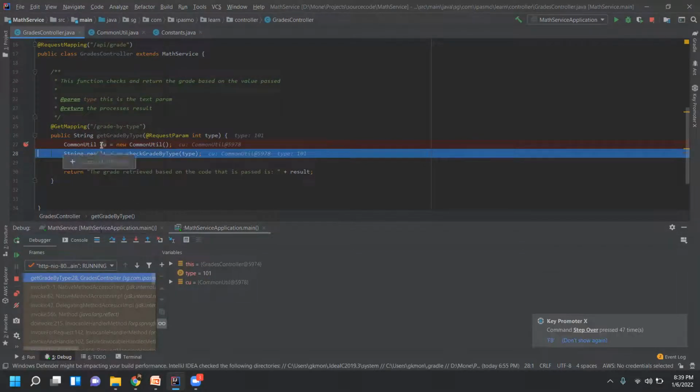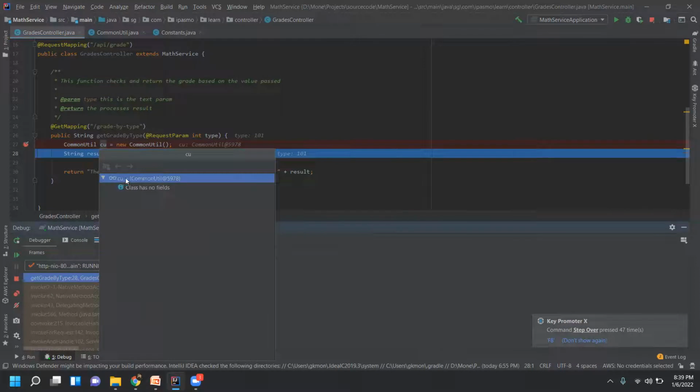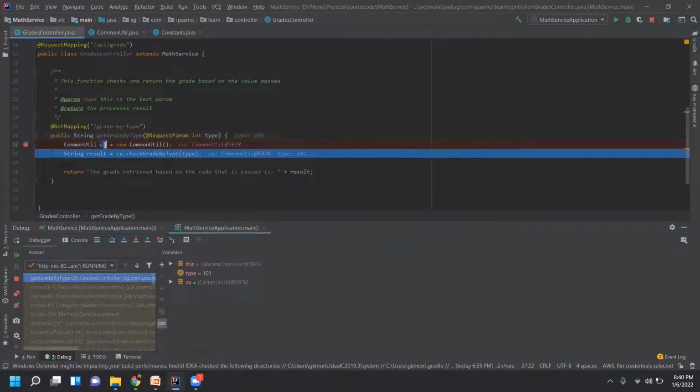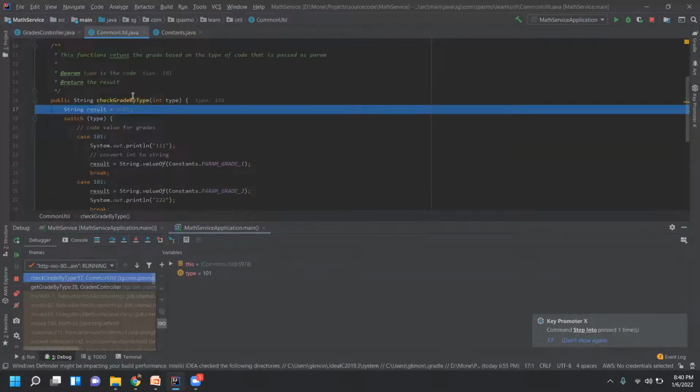Now you see, CU is a variable, an object of type common util, and it is the reference. You see 5978 is the reference. So common util at this location. Now there is a function here, and I want to see what this function is doing inside. In that case, I go inside with step into, shortcut key F7. I click on that, and it directly goes inside that function and waits at the first line.